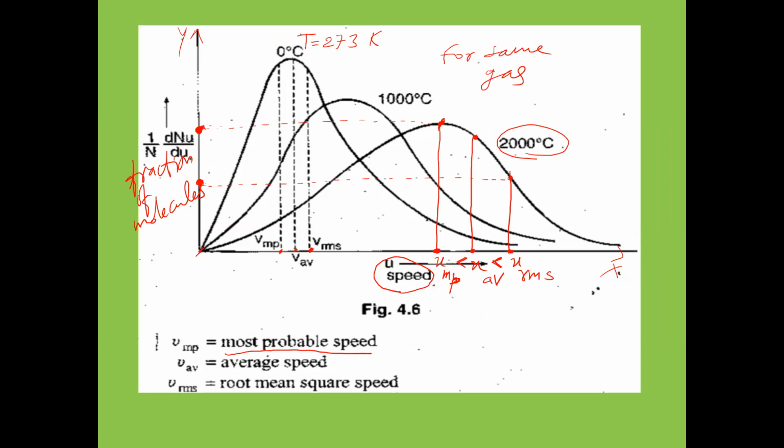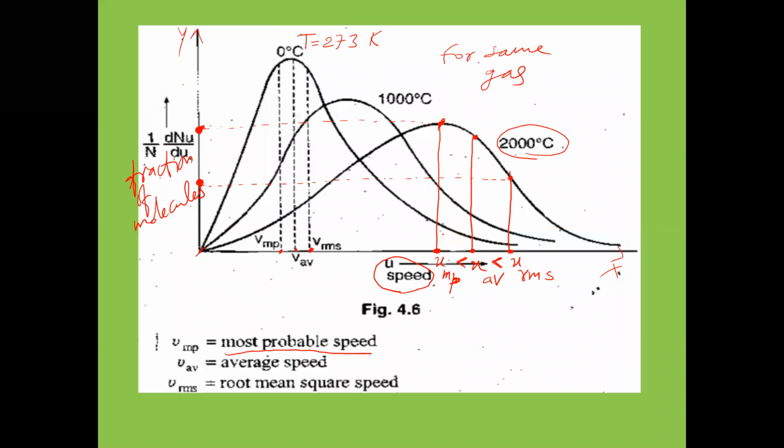So what we have to understand is that at a particular temperature, the molecules will have three types of velocities. For every curve, we have to take first, from the top of the peak towards the x-axis, the most probable velocity. Next, the average velocity. Next, the RMS velocity.